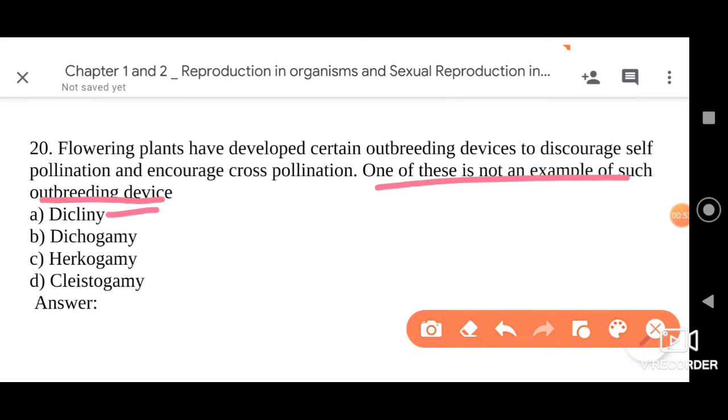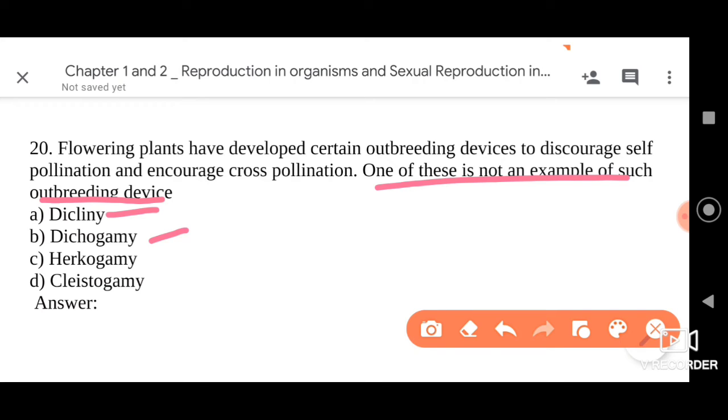First of all, dicliny means unisexuality, so of course this is an outbreeding device. When the flowers are unisexual, the only option left is cross pollination. Dichogamy has two types: protogyny and protandry. The maturation of the gynoecium before the androecium is protogyny, and protandry means the maturation of the anther before the gynoecium.